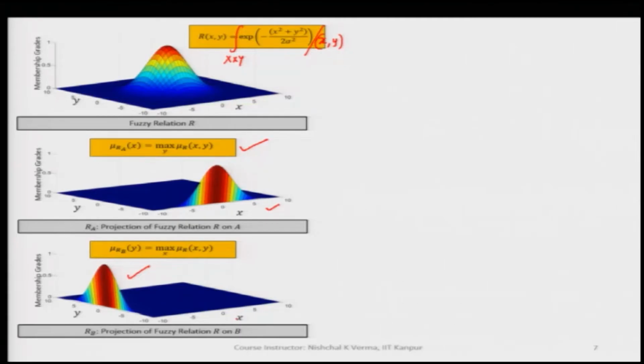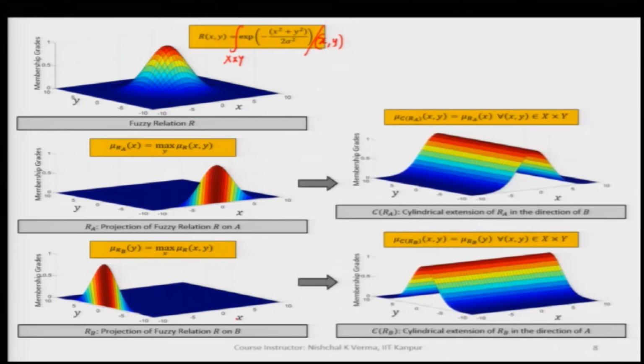But in many cases we need to do that, because for processing of the fuzzy sets, for inferencing, we are interested in projection and cylindrical extension, but not simultaneously. So, here is the fuzzy set that we have got after taking the projection R A, and let us say we increase the dimension by taking the cylindrical extension. You see how the resulting fuzzy set will look.